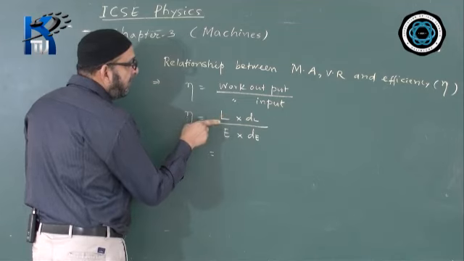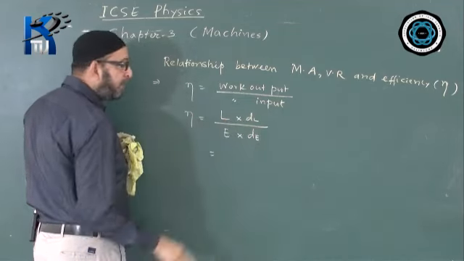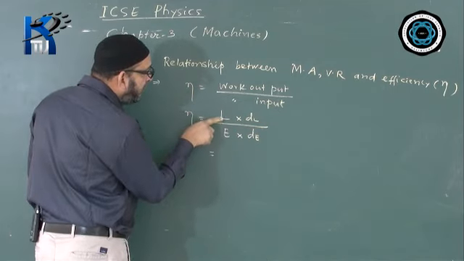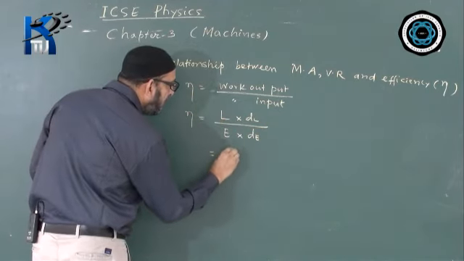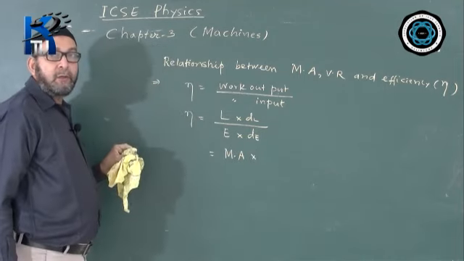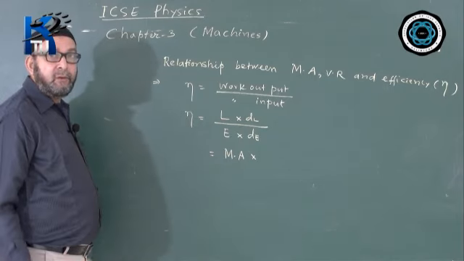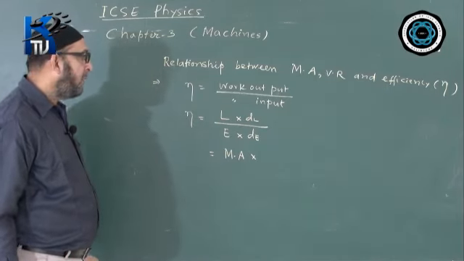Please see the definition of MA. MA is the ratio of load to the effort. L by E becomes MA, because MA is equal to load by effort. And please see the definition of velocity ratio, VR.